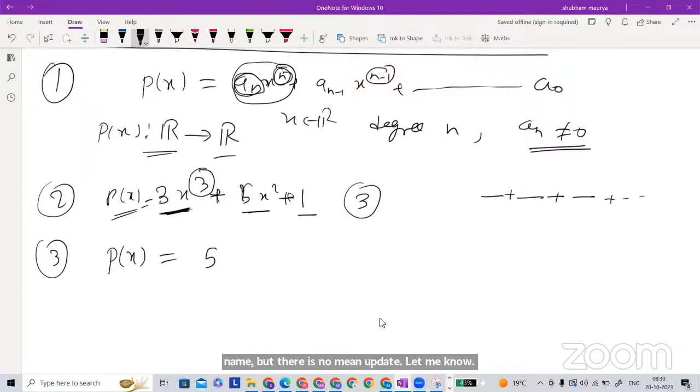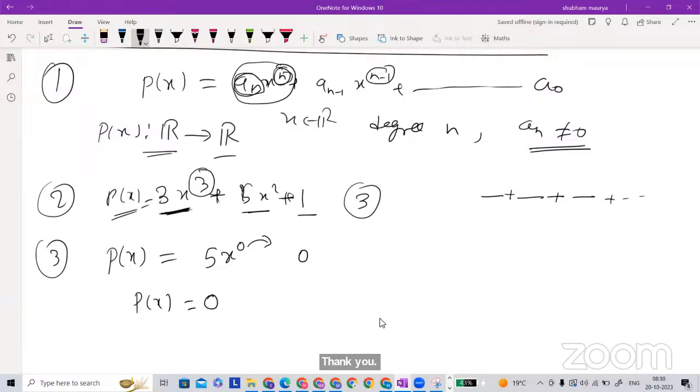Now the constant is a monomial. So what is the degree here? You can think like this: x to the power 0. So now you can say that the degree of a constant is 0. By this way you can conclude. Many people have doubt what is the degree of 0. So what is the degree of 0? In this case you will say undefined.